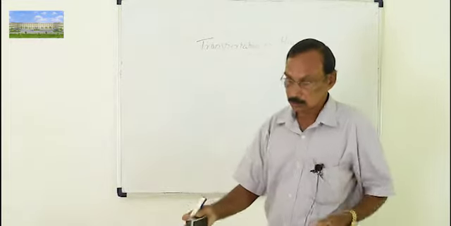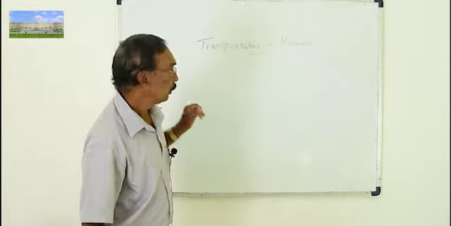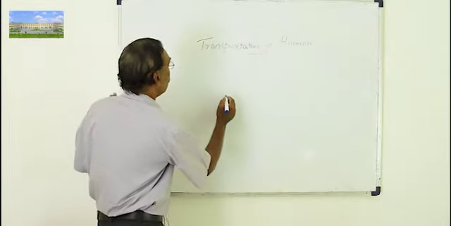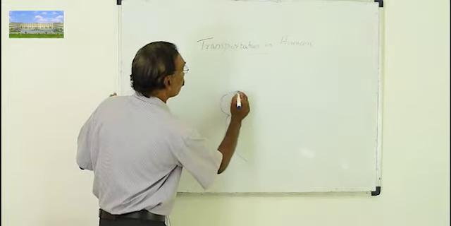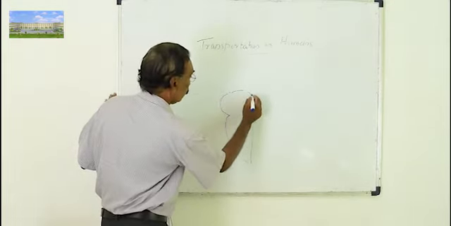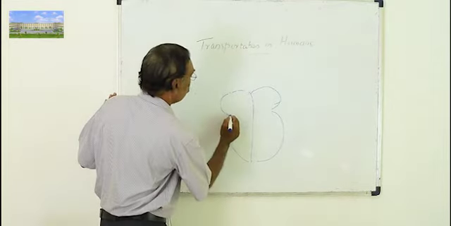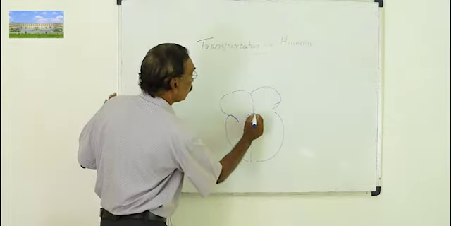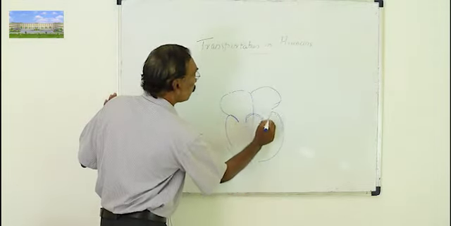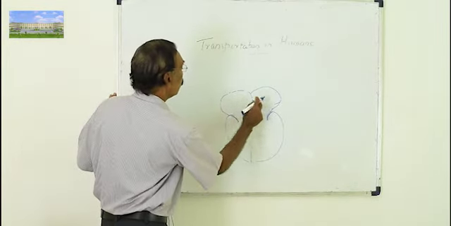So the structure is like this. You have to learn how to draw it. If you examine, it is a four-chambered structure in human beings, made up of four chambers. One, two, three, four.